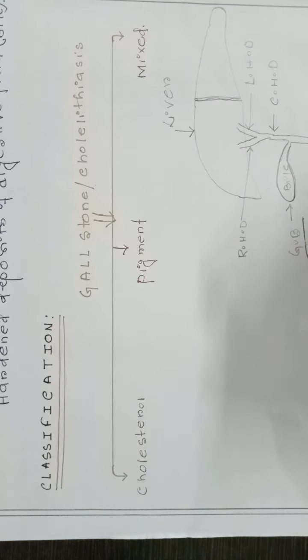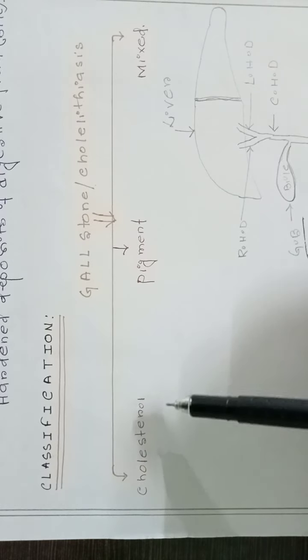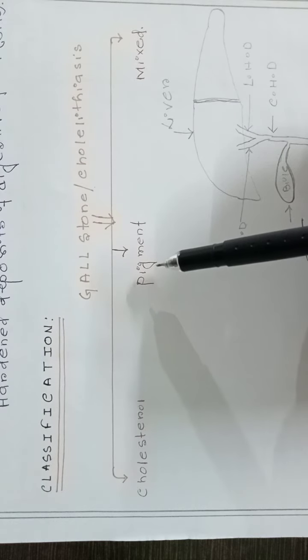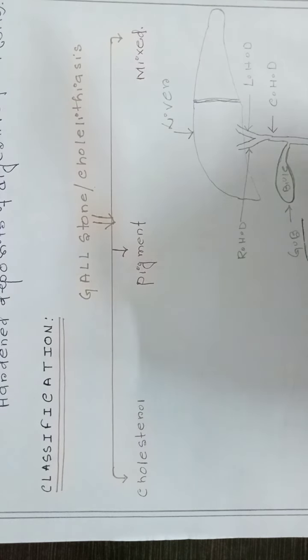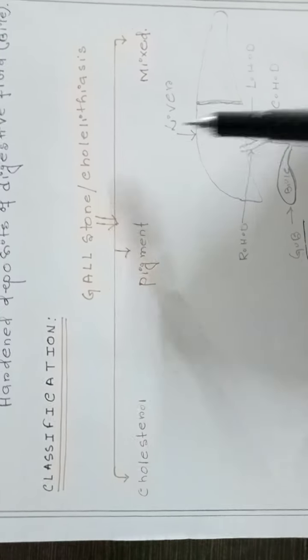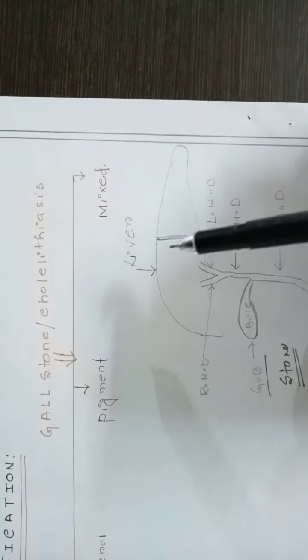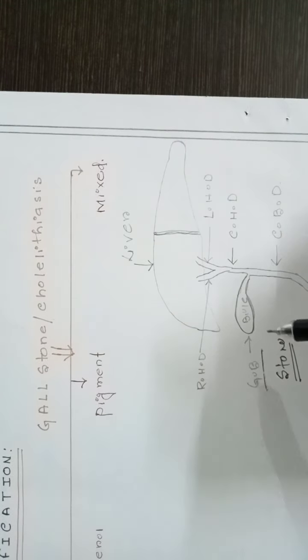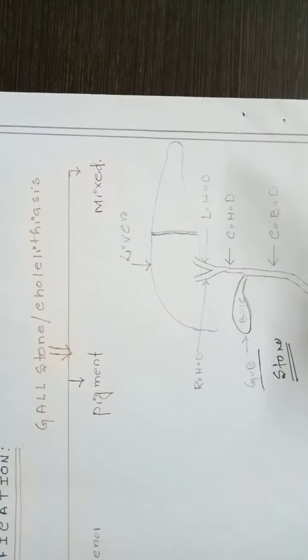Next, when due to accumulation of pigment the bile becomes hard in the gallbladder, that is called pigment cholelithiasis. And mixed means when both cholesterol and pigment are formed and become hard in the gallbladder, that is called mixed cholelithiasis.